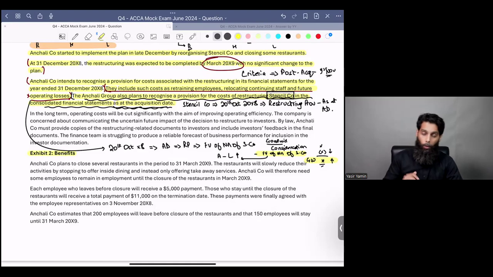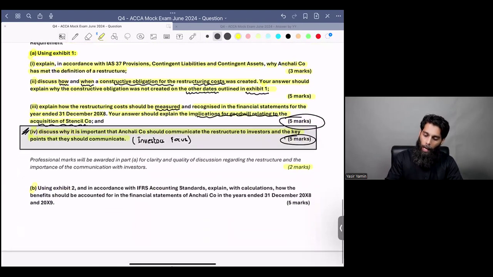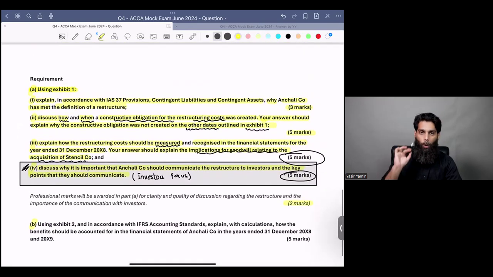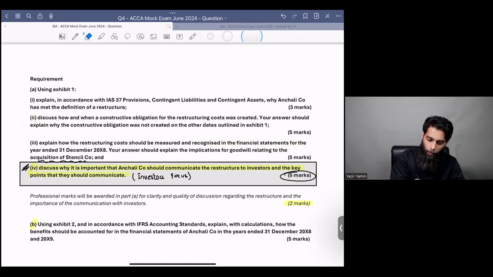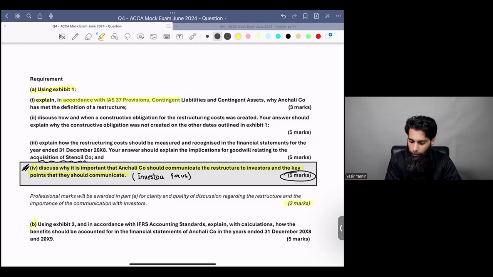Good. Now, before even reading this last paragraph of exhibit number 1, I want your clear attention, guys. Let me go back to the requirement, and I want your feedback with regards to the fact. Do you remember the first requirement? The first requirement was, using exhibit number 1, explain in accordance with IAS 37 why Anchali company has met the definition of a restructuring, 3 marks.